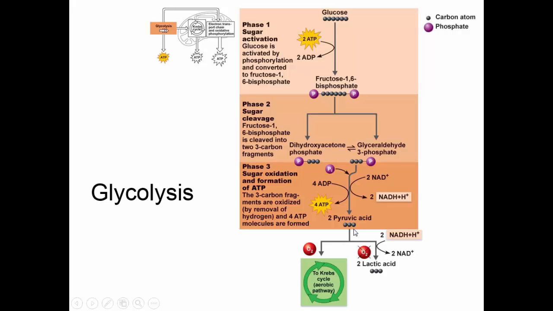Now there's a little step that has to go on, and as long as oxygen is present and we have plenty of NAD, we're going to go into the Krebs cycle. If oxygen isn't present, we can't generate enough NAD to run the Krebs cycle, and we'll end up making lactic acid. This is something that happens in your muscle cells.